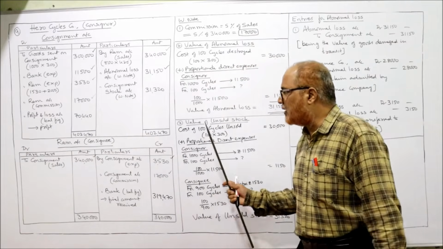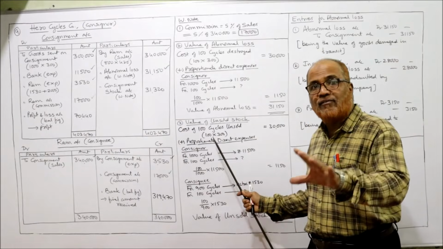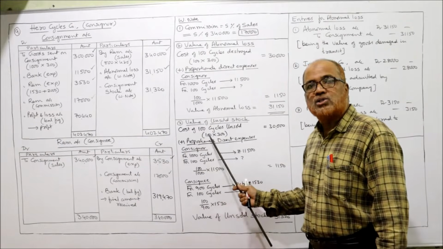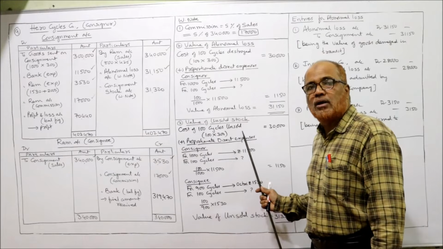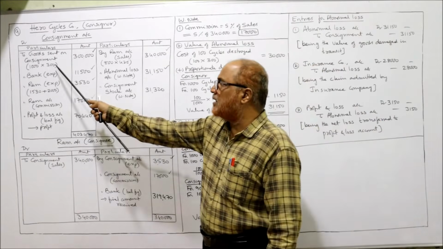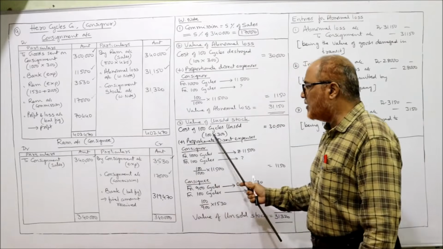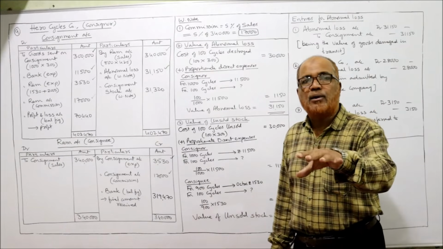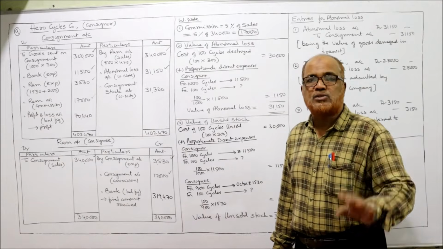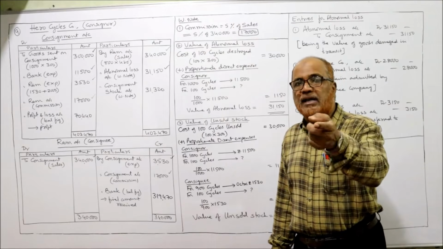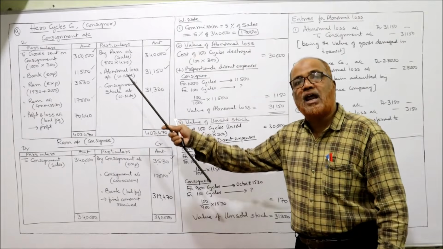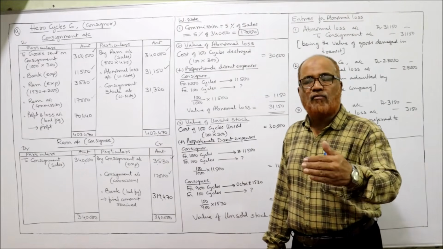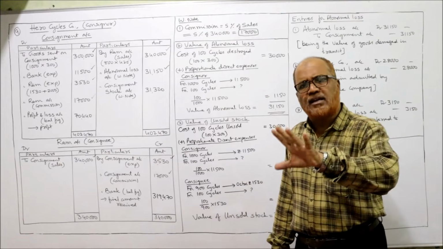So we have to find out the value of unsold stock. Here be careful regarding the calculations. Value of unsold stock. The cost of 100 cycles unsold. So what is the cost of each cycle? 300. So 100 into 300, 30,000 is the cost. To this we have to add proportionate direct expenses. Now here in this problem, direct expenses are paid by the consignor and also by the consignee. Both. Whatever expenses paid by consignor is direct.